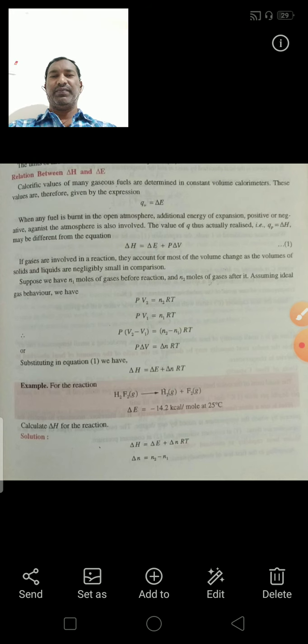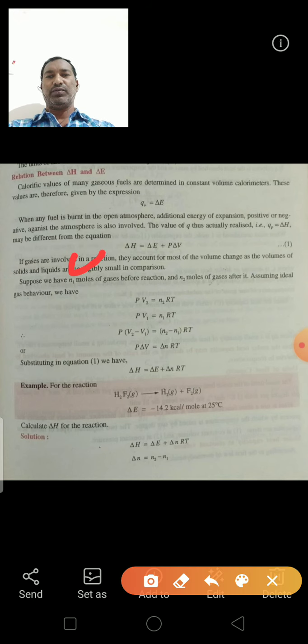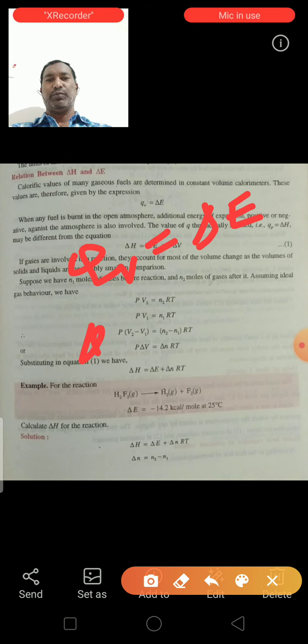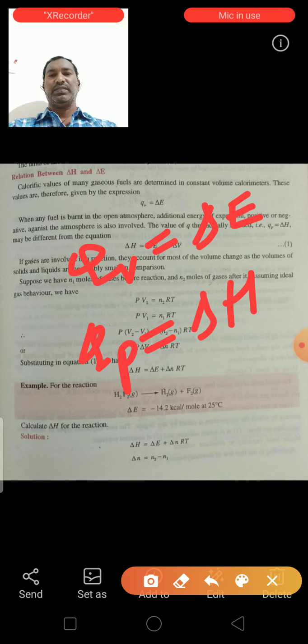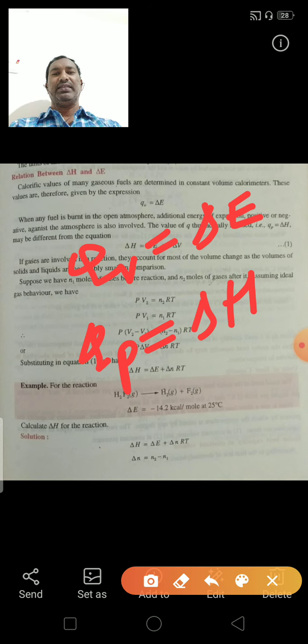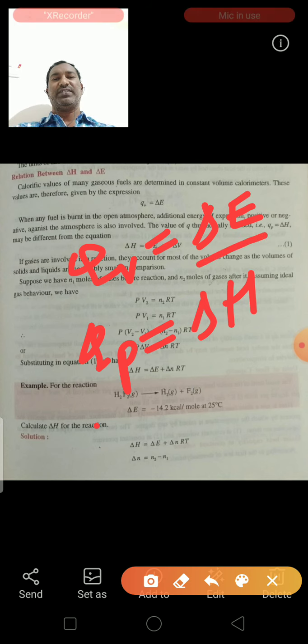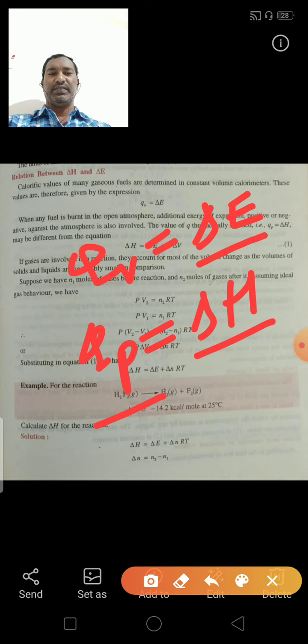So in the previous class we derived the equation QV is equal to delta E, and QP is equal to delta H. That means at constant volume, the heat is equal to delta E, the change of internal energy, and at constant pressure, the heat Q is equal to the change of enthalpy. So we derived these two in the previous class.